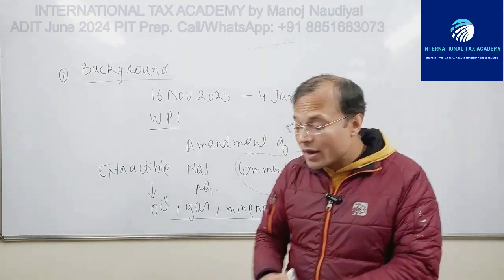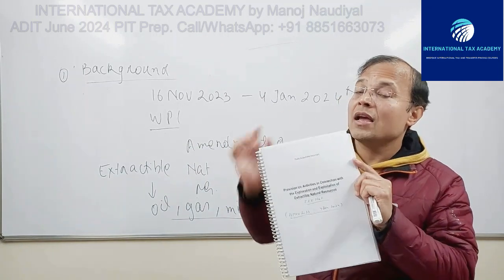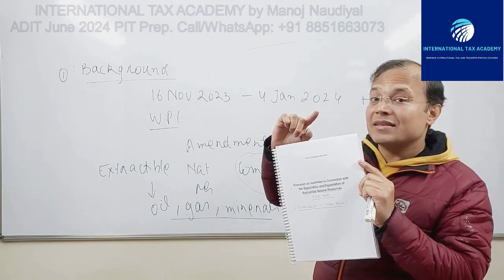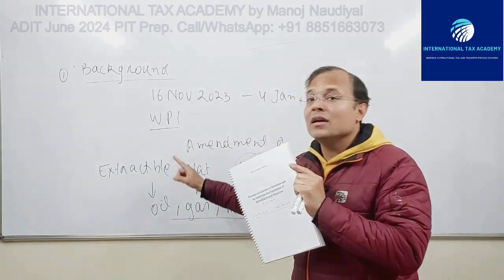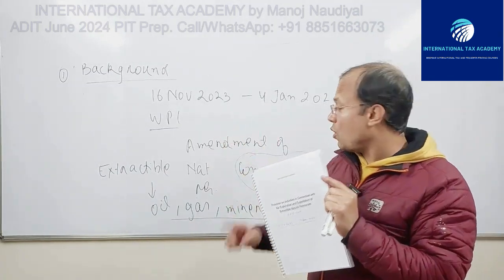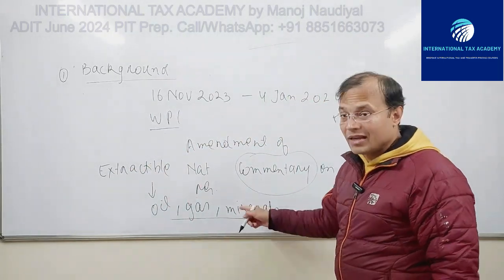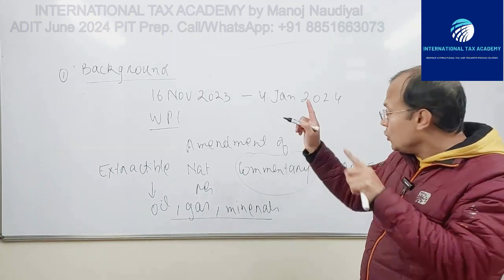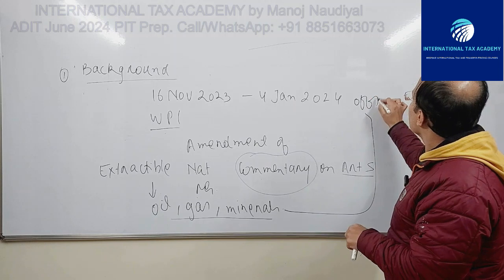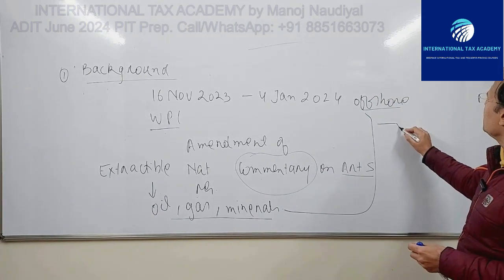Fine. So again, provision on activities in connection with exploration and exploitation of extractable natural resources, that is, exploration and exploitation of oil, gas and minerals. Now, these oil, gas and minerals, they are found in two areas, in two regions. These may be found in offshore regions.